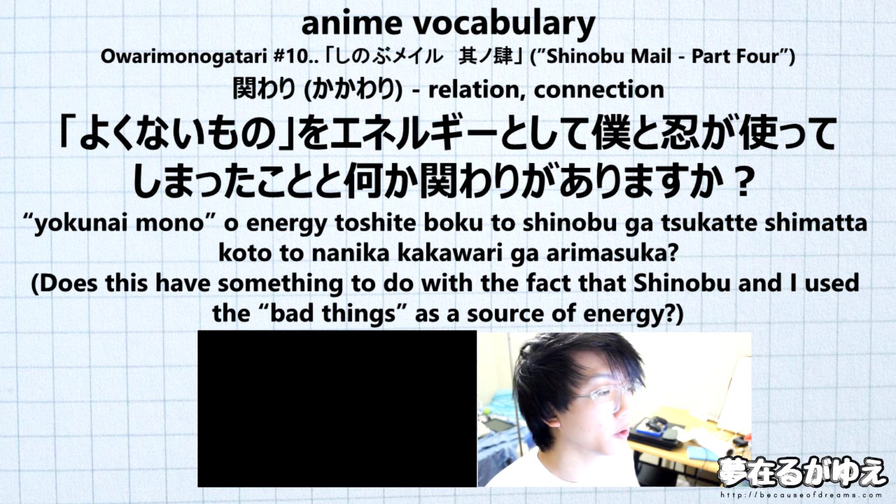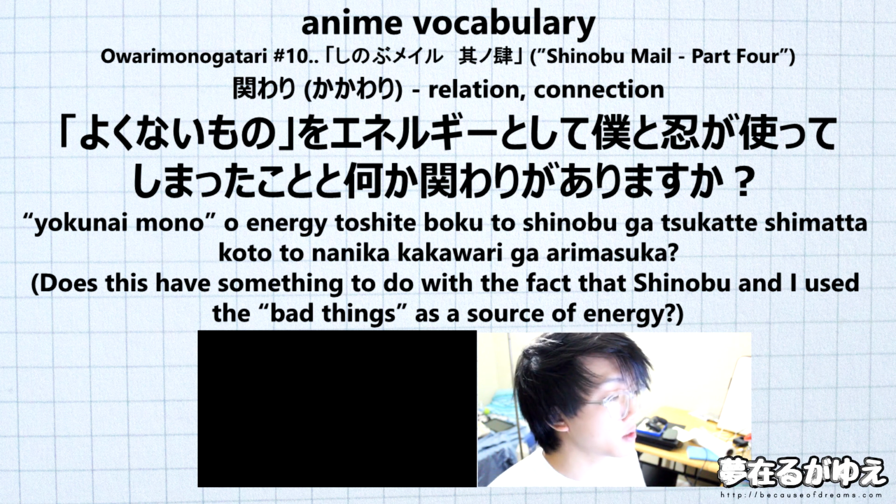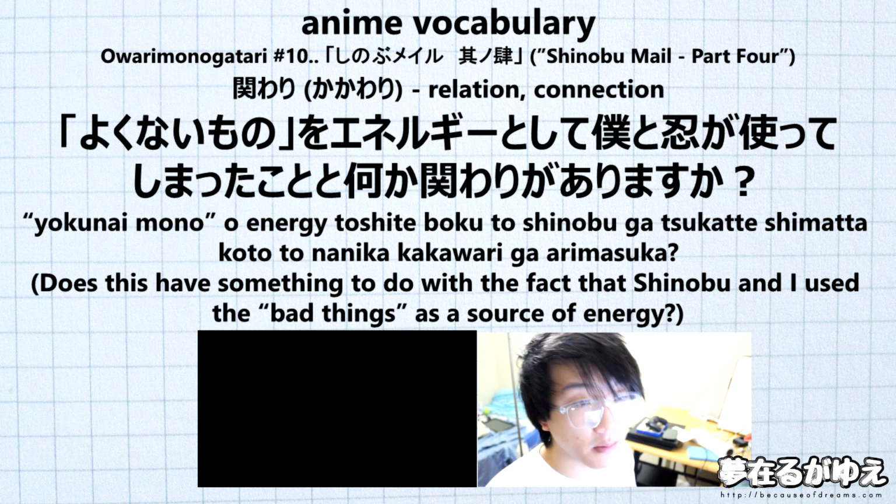First up, we have よくないもの, and this is going to be in quotes because it is in the canon of the show. It's going to be kind of a quoted existence. よくない is actually going to be the negative form of the adjective yoi, which means good, and it's going to be modifying the word mono, which just means thing. So よくないもの is going to translate to thing that is not good, or just bad thing, basically. We have the direct object marker O, marking the よくないもの as the direct object. After that, we have energy, and this is going to be the katakana of the English word energy.